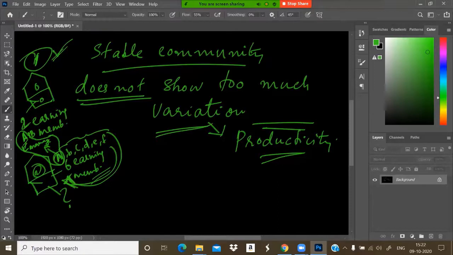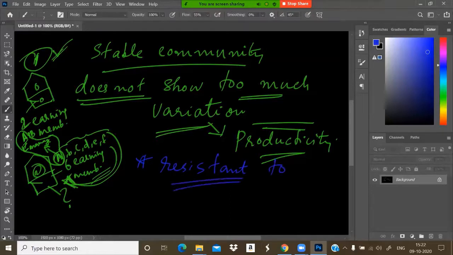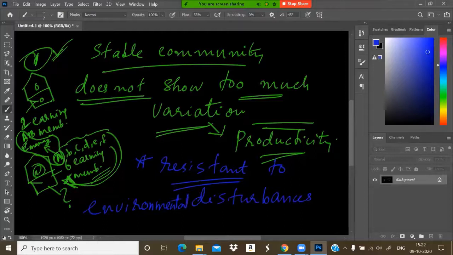A stable community does not show too much variation in productivity. And a stable community will always be resistant to any disturbances that occur in the environment, because it is stable and strong.